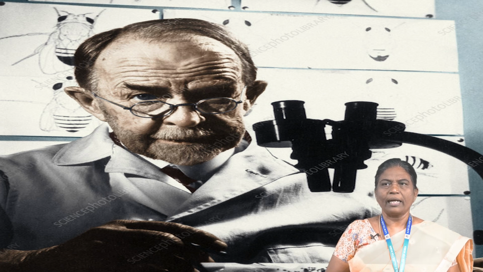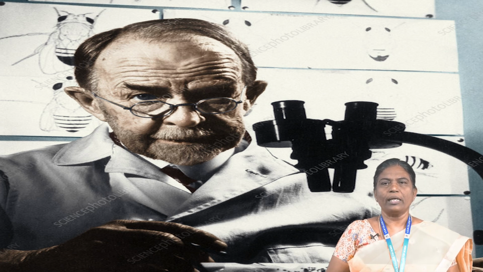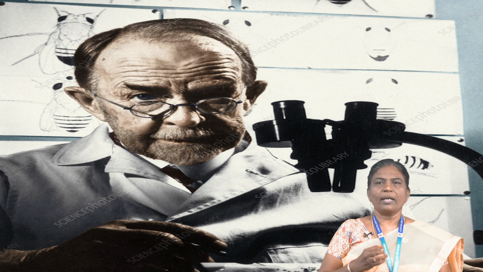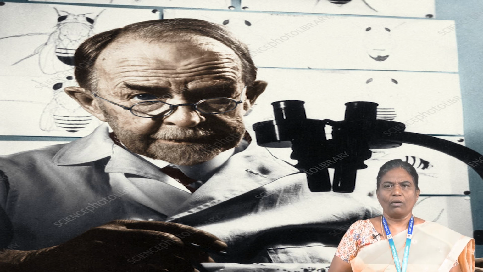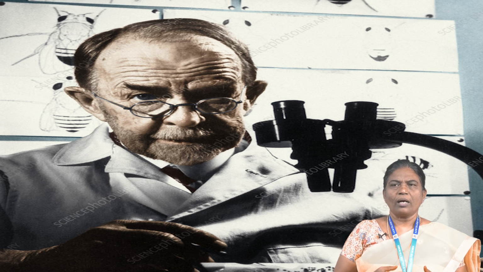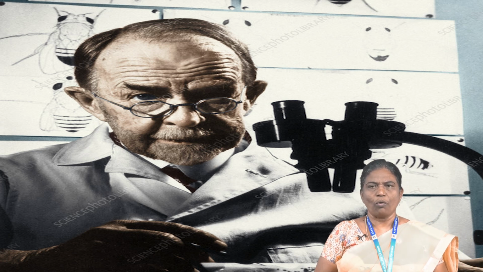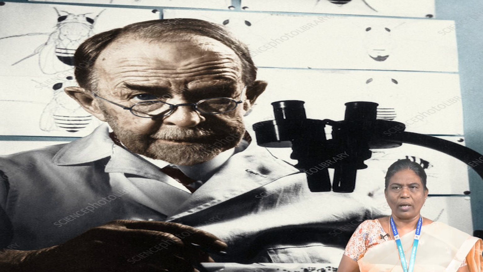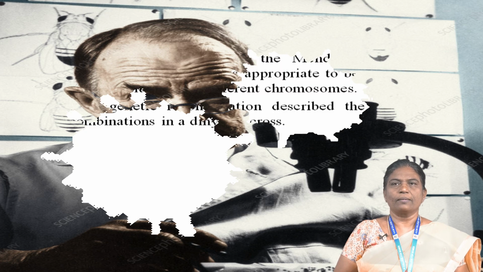Morgan carried out a dihybrid cross between white-eyed and yellow-bodied females and red-eyed and brown-bodied males. Self-crossing of the F1 generation surprisingly produced an F2 generation without the ratio of 9:3:3:1. The outcome exhibited a divergence from Mendel's dihybrid cross.